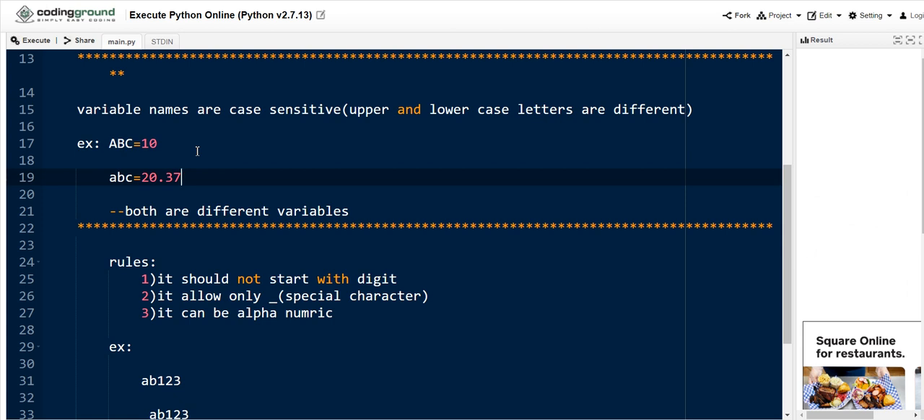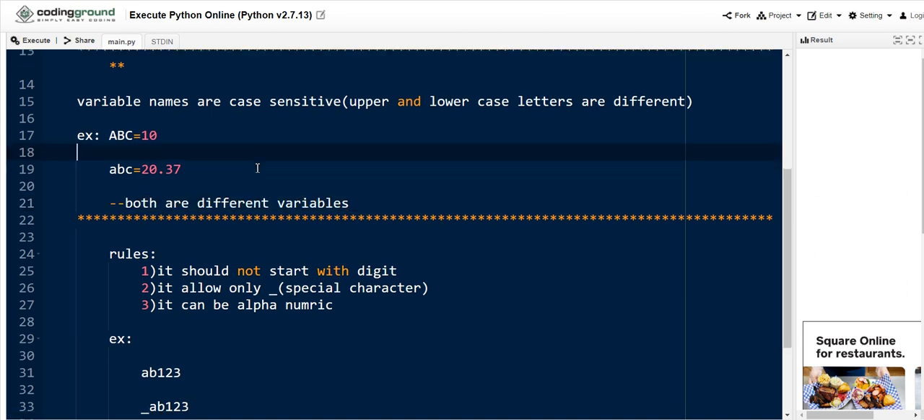So Python is a case sensitive programming language. That means uppercase and lowercase letters are different. In this case, capital ABC and small abc are both different variables. Hope you have got a clear idea on case sensitivity.